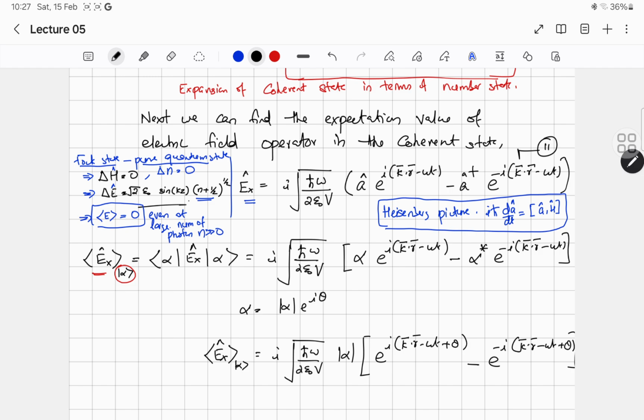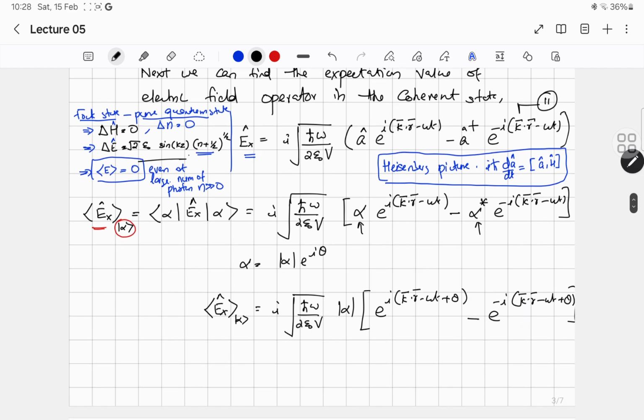Now you get the inner products alpha a alpha and alpha a dagger alpha. Alpha a alpha gives simply the complex number alpha, and alpha a dagger alpha gives alpha star. I have skipped one step here, because we have to calculate these two inner products.